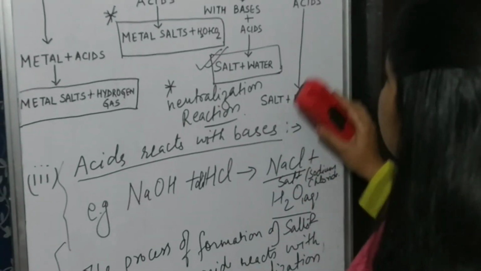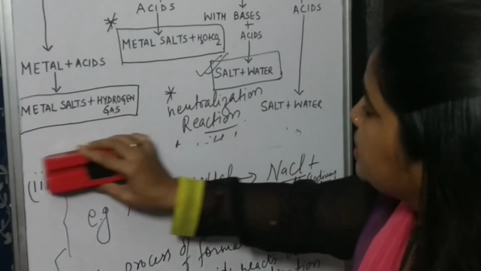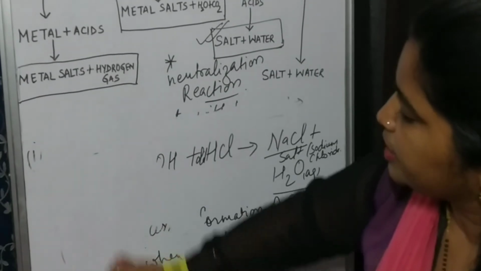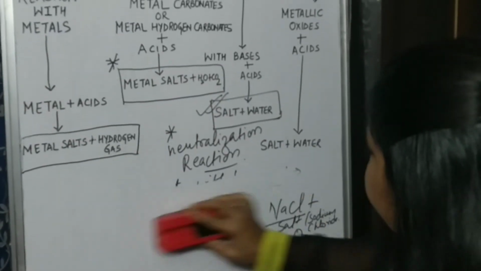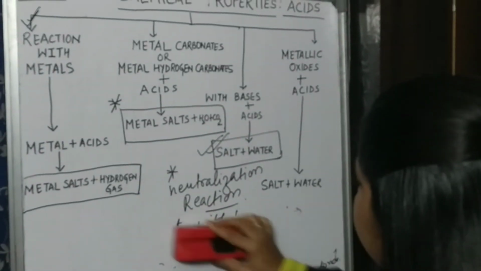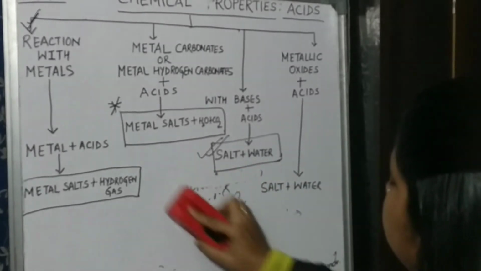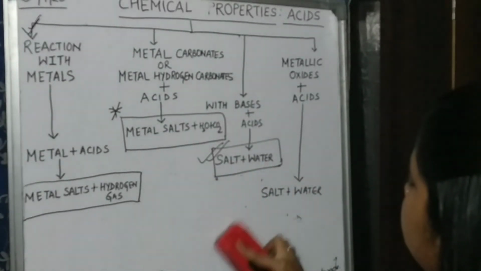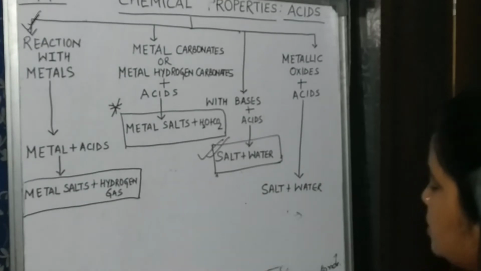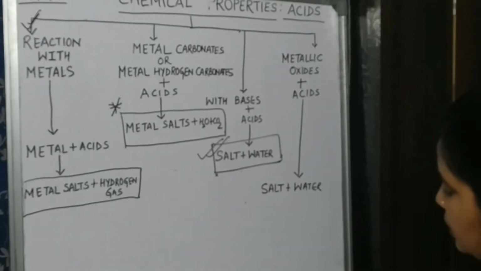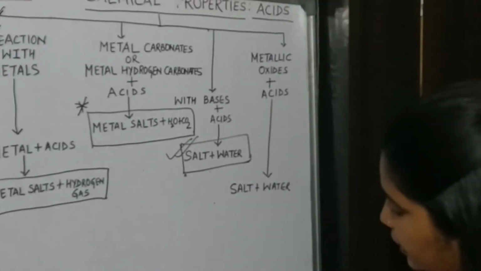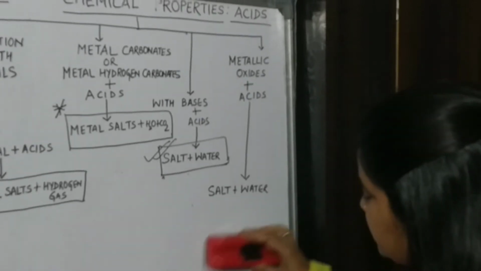Now the last one, that is metal oxides. What happens when metal oxides react with acids? See children, in this video I would like to finish all the properties of acids today so that we can move on to the bases.